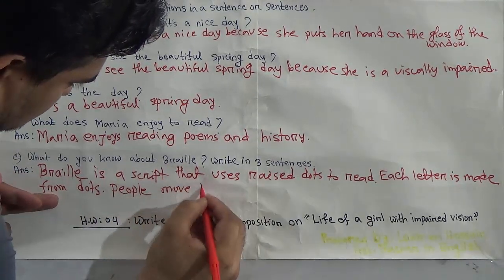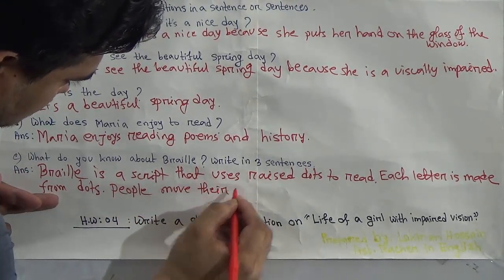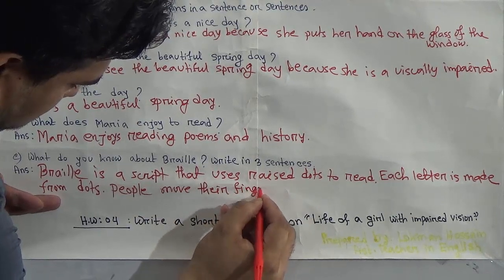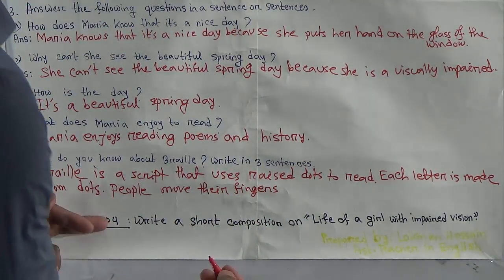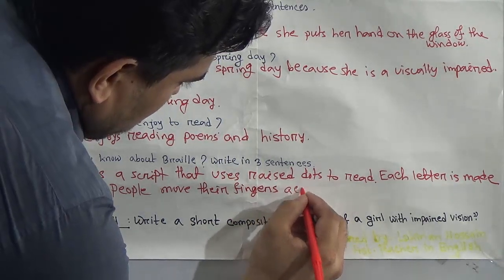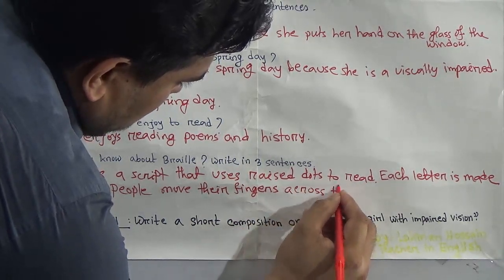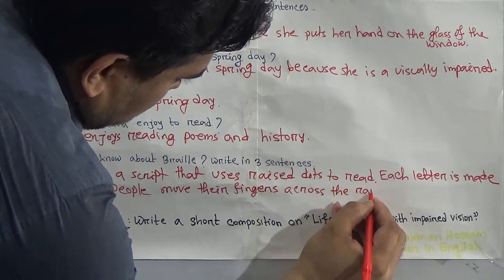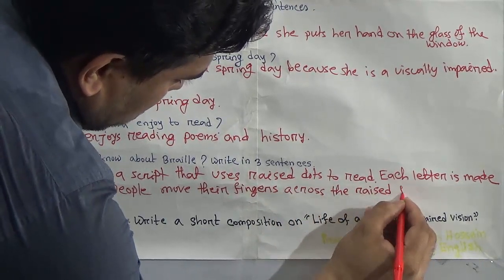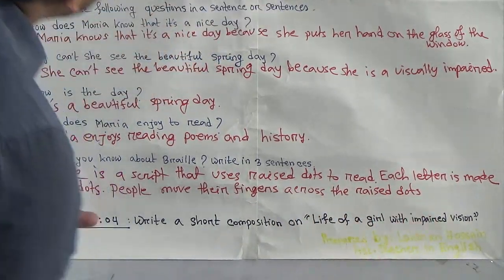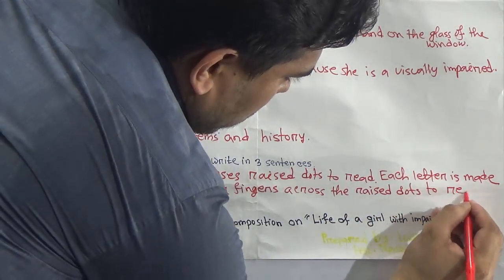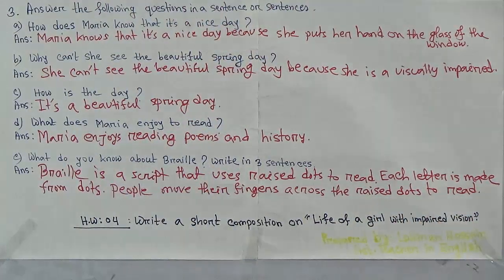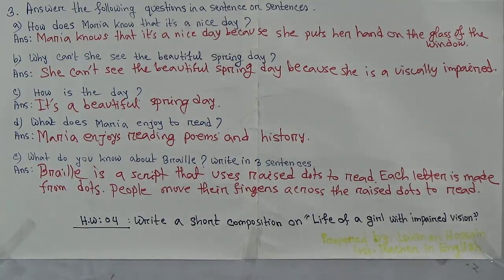People move their fingers for what? Across the raised dots to read. Okay, I have written 3 sentences here. You are also supposed to write 3 sentences in your last question.